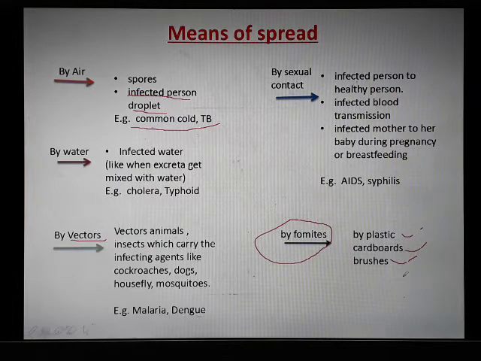So we have five major means of spread here: by air, by water, by vectors, by sexual contact, and by fomites.